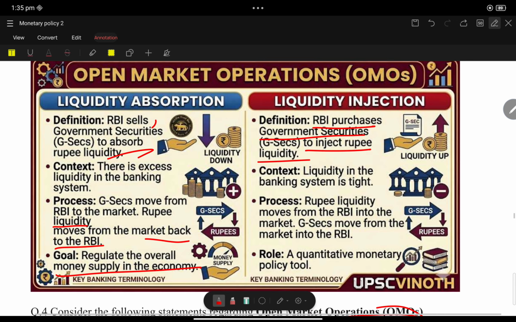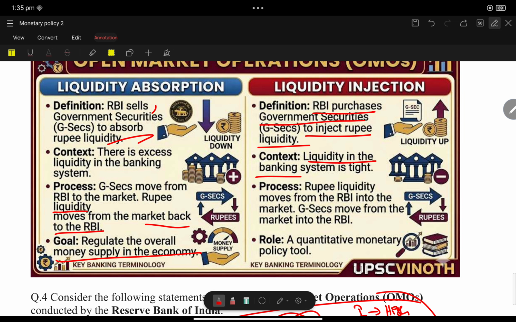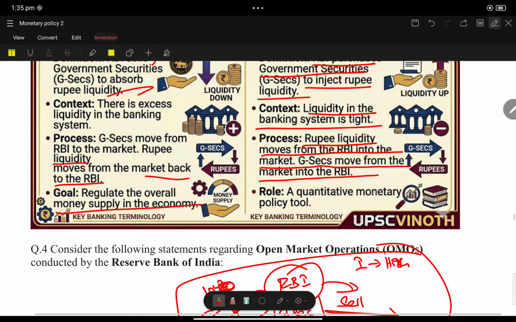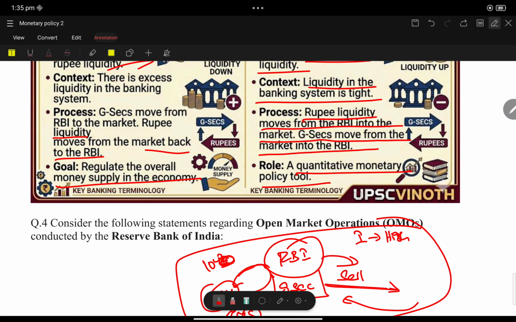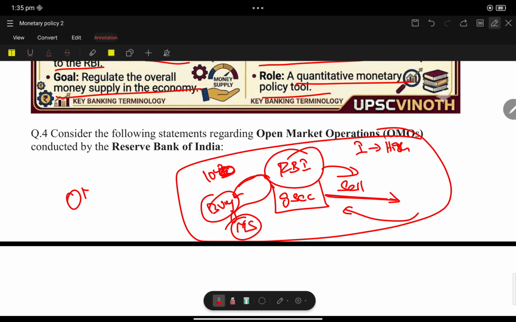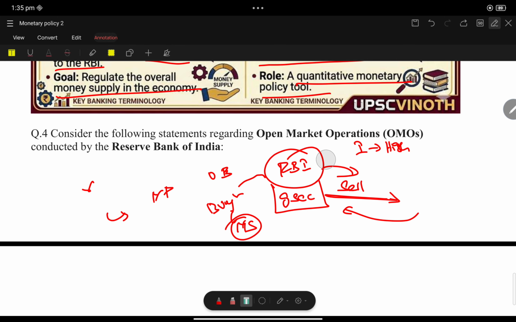So the context is that liquidity in the banking system is tight. Rupee liquidity moves from RBI into the market, and GSEC moves from the market to RBI. You know that it is a quantitative monetary policy tool. This open market operation is a quantitative monetary policy tool to control inflation.